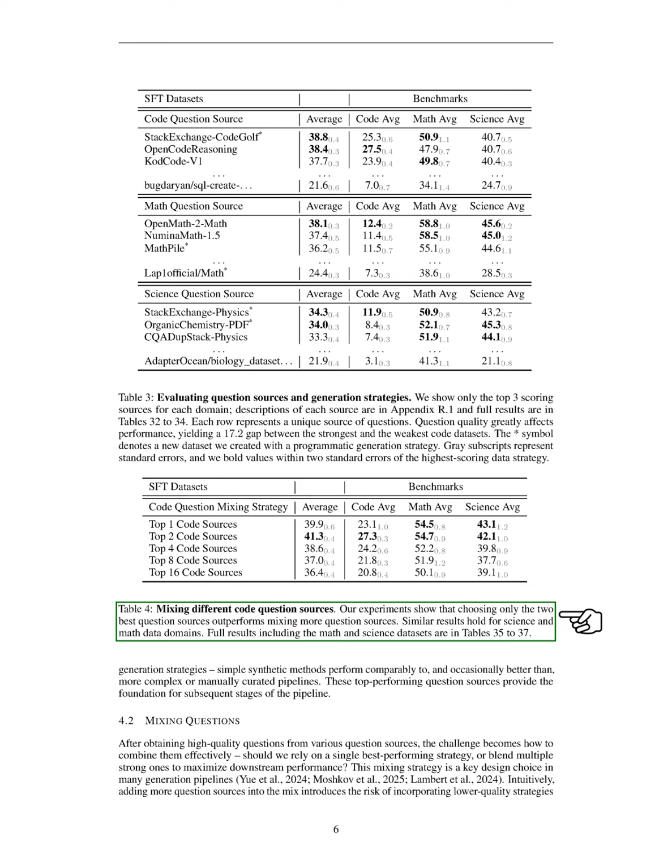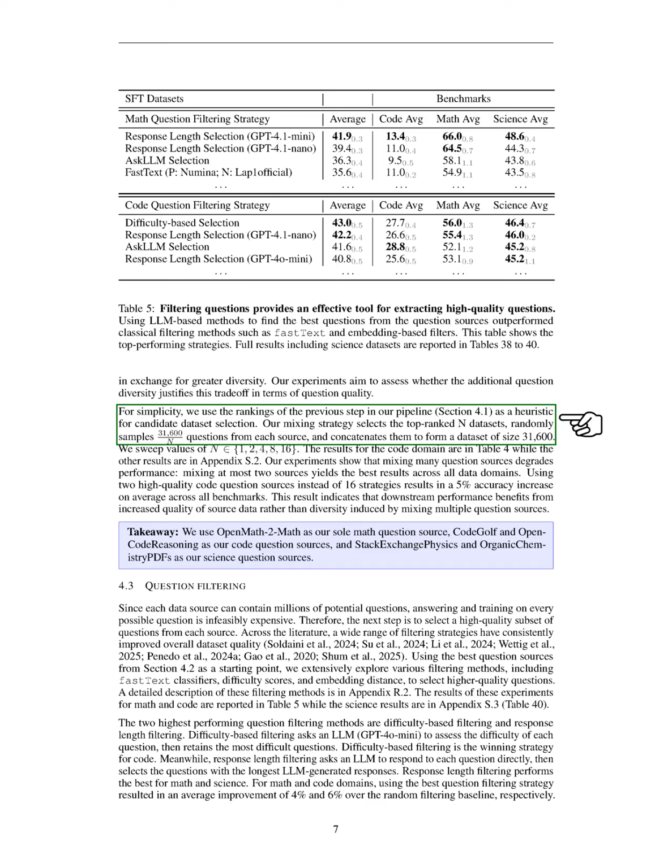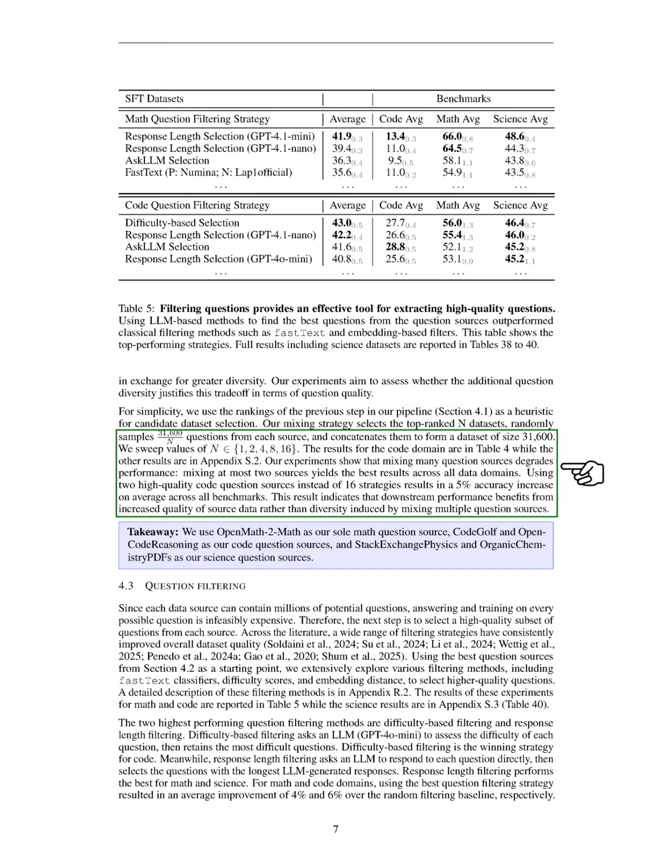To simplify our process, we use the rankings from the previous step to select candidate datasets. We choose the top-ranked datasets, randomly sample a set number of questions from each, and combine them into a larger dataset. Our findings indicate that mixing more than two sources tends to lower performance, with the best results coming from using at most two sources.